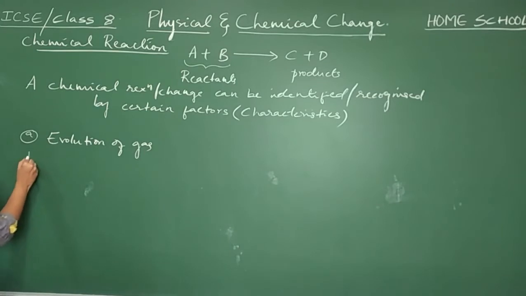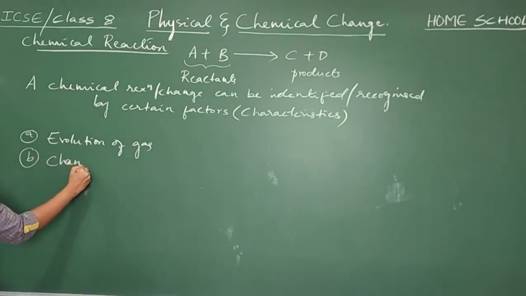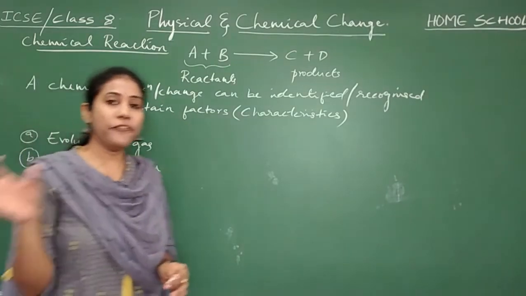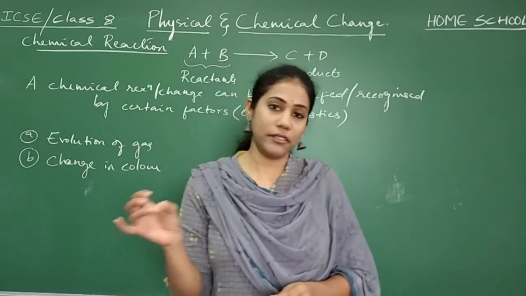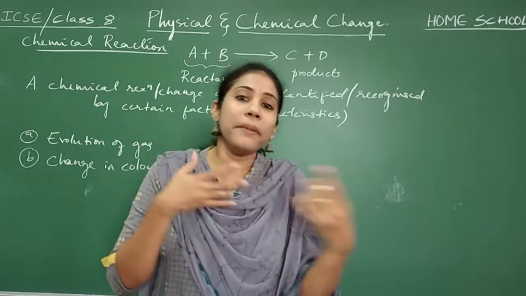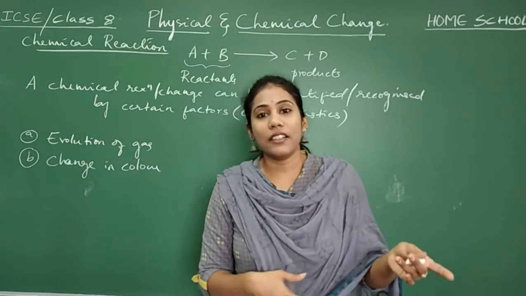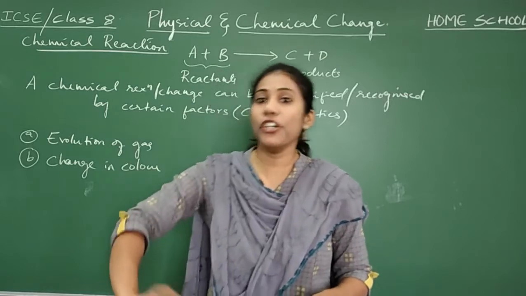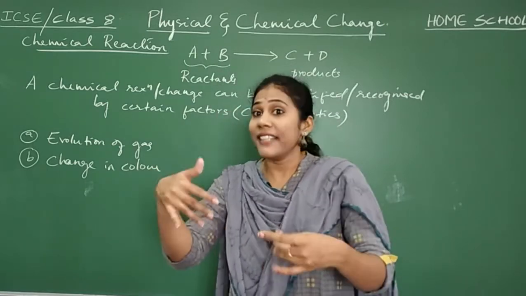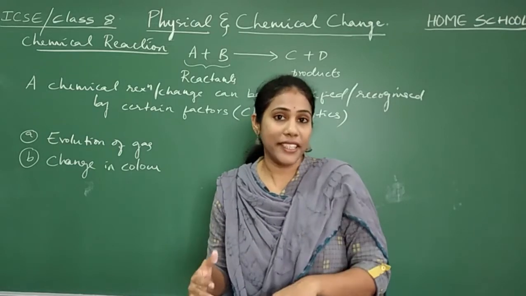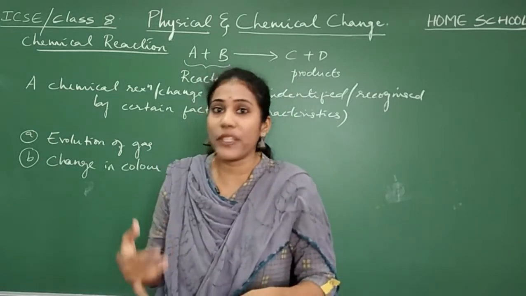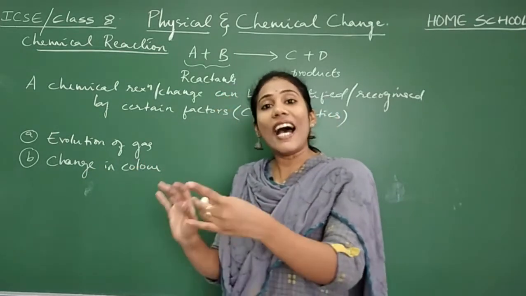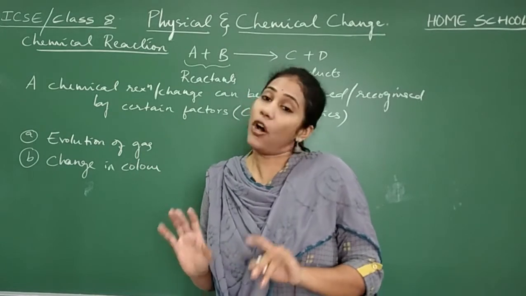And the second characteristic is change in color. Color can be changed. If a substance is white in color, after a chemical change it may become brown or it may become green. By observing this color change, you can tell people that a chemical reaction is happening within. There is a chemical change happening within. So change in color is another proof to tell that a chemical reaction or change is happening.